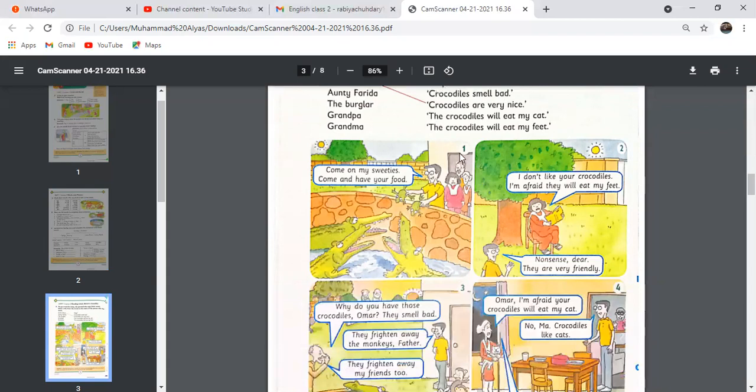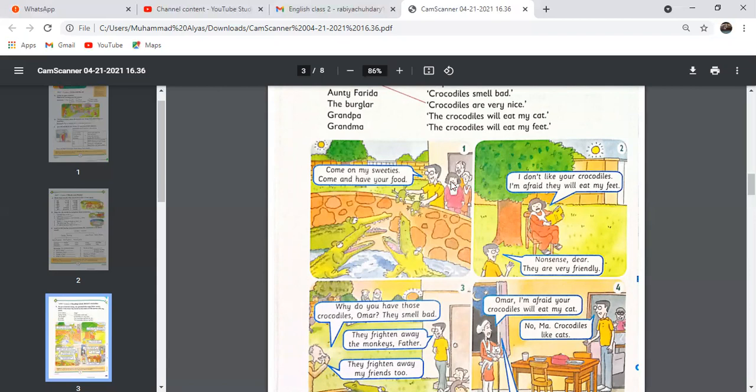Picture number 1, and in picture number 1, what can you see? You can see that the sun is here, it's the morning time, and Uncle Umar is standing here and he's saying something. So what is this rectangular kind of a box? This is called a speech bubble, and what the person says, we put that sentence in that speech bubble.